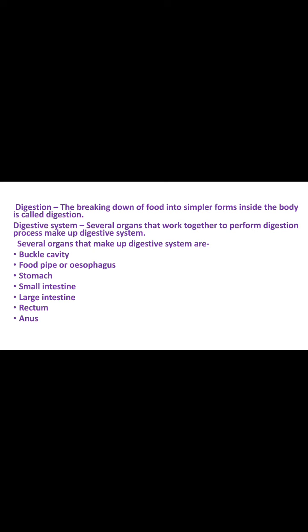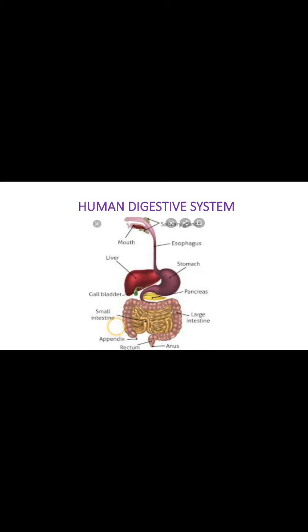Digestion takes place in a number of steps. There are several organs in the body that help in digestion. These organs together make up the digestive system. This is the human digestive system.